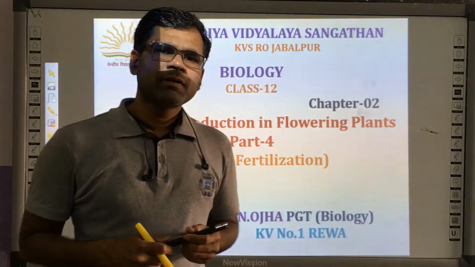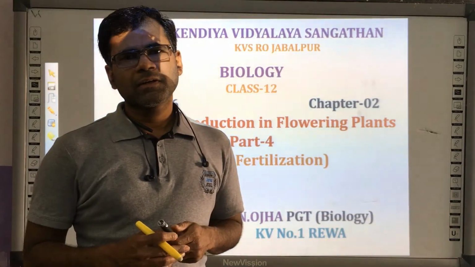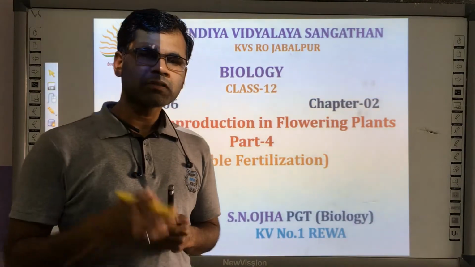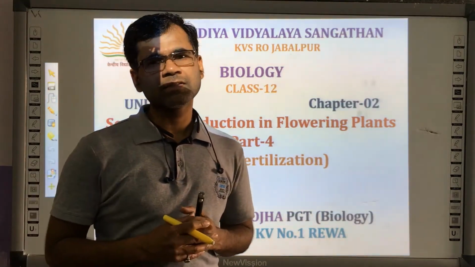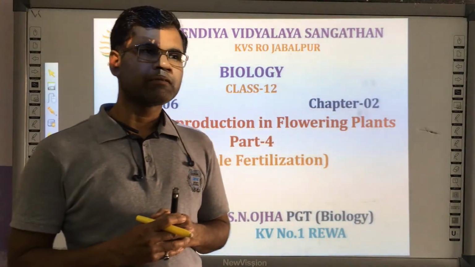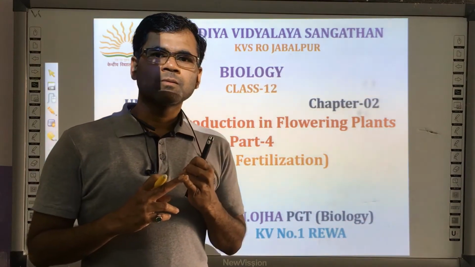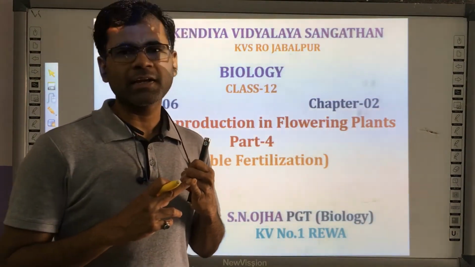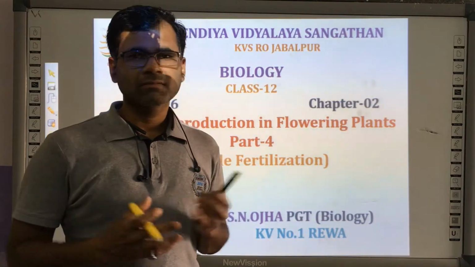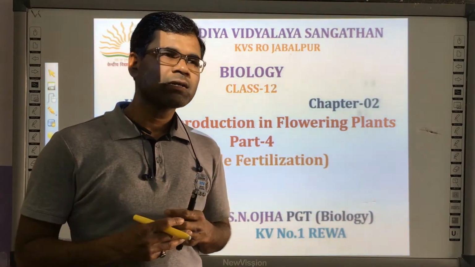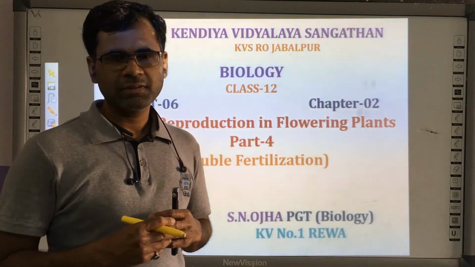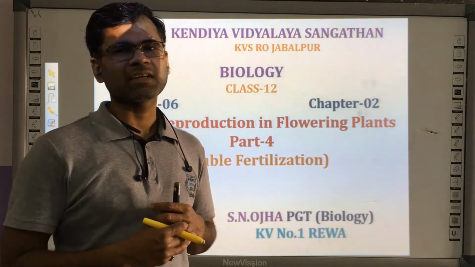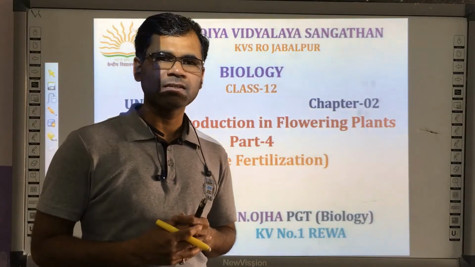By the time we have discussed the three important topics in this chapter. First one was microsporogenesis, structure of pollen grain and other things. Second one is megasporogenesis, structure of embryo sac, what are its various components and other things.